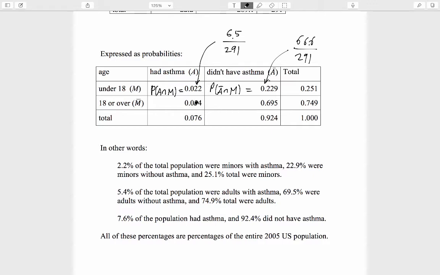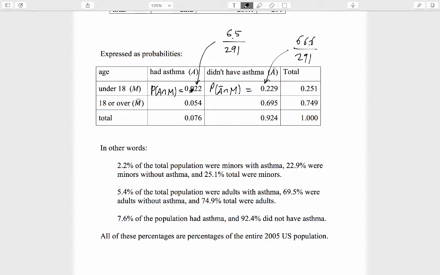Similarly, 5.4% of the total population were adults with asthma, 69.5% were adults without asthma, and 74.9% of the total population were adults. The sum of these two numbers. And finally, this number down here, the column sum for the asthma column, shows that 7.6% of the population had asthma.